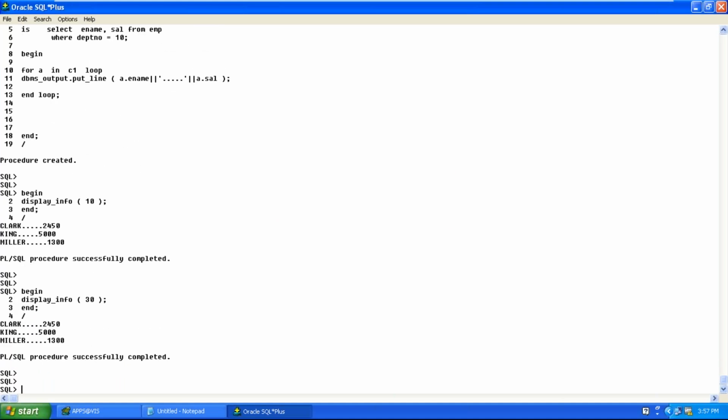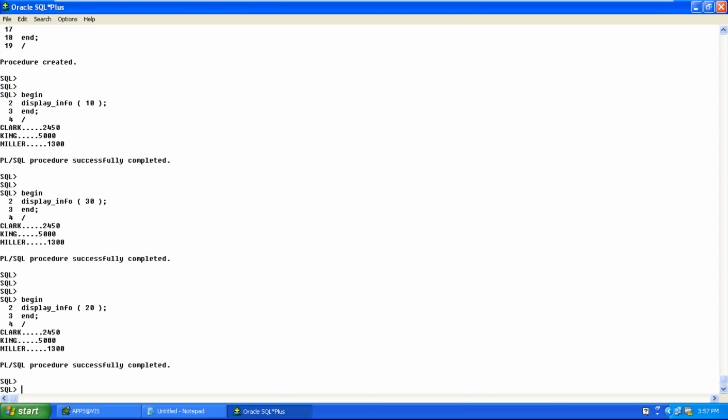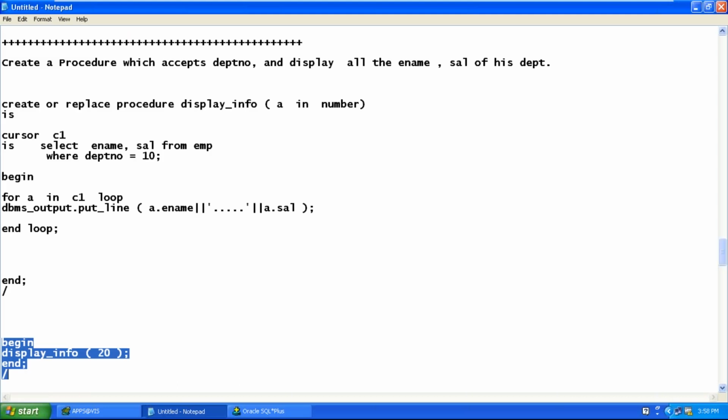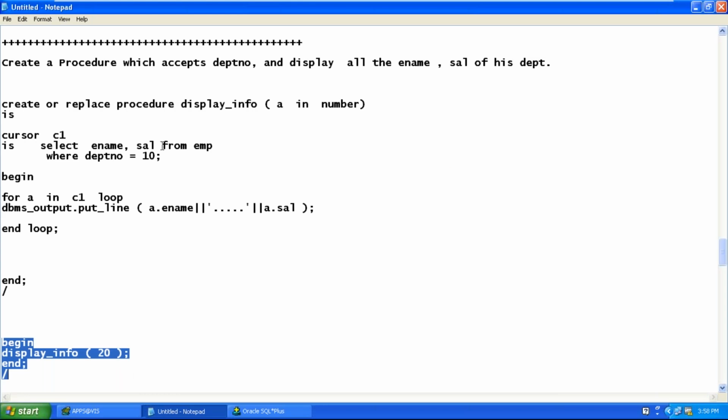In 30 we have 3 employees only? Yes, department 30 we have 3. In 20 also we have 3? The output is repeating. When we had given department number 10, it is already frozen.